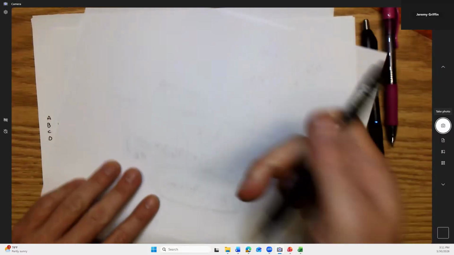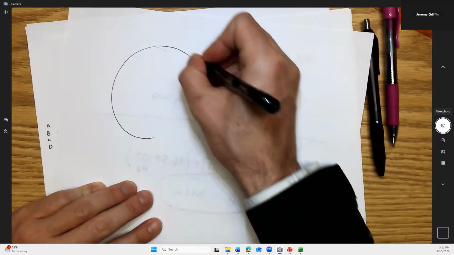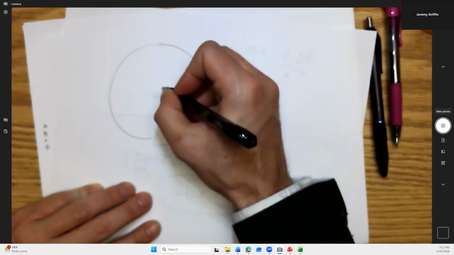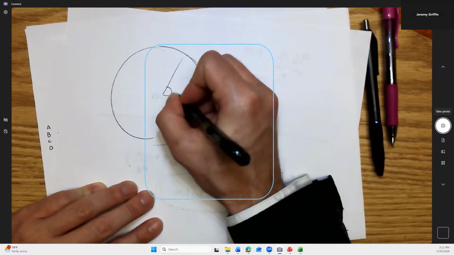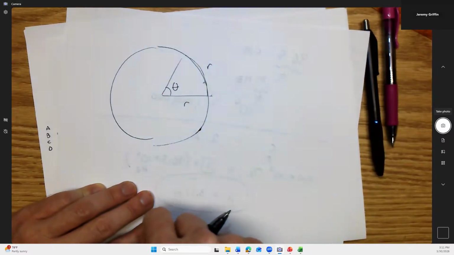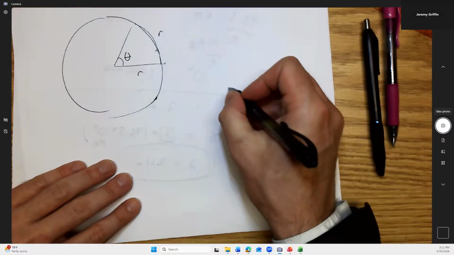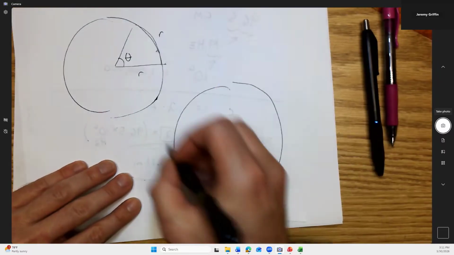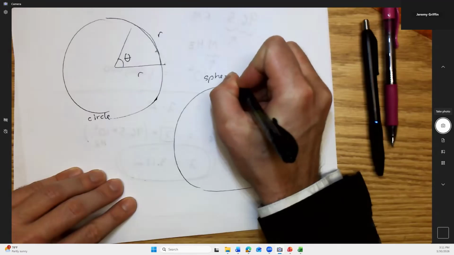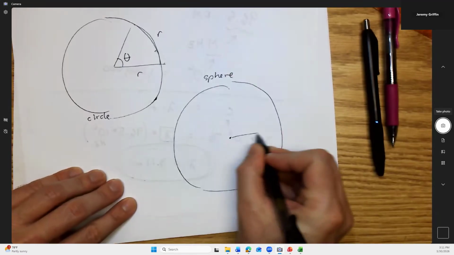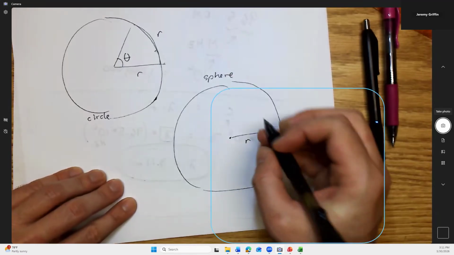But you guys know on a flat 2D circle, if you go from here to about here, if this is R and this distance here is also R, isn't this theta equal to 1 radian? Isn't that true? But can you think in three dimensions? This is a circle, but this is a sphere. So what if I had some distance R in three dimensions?